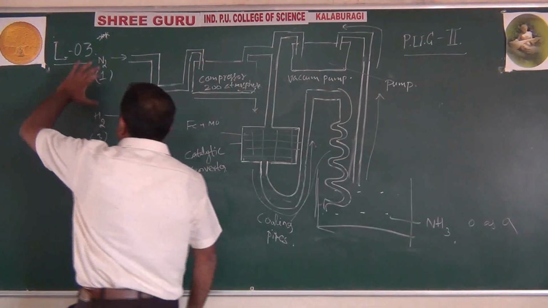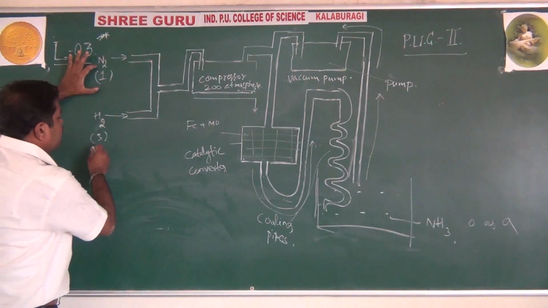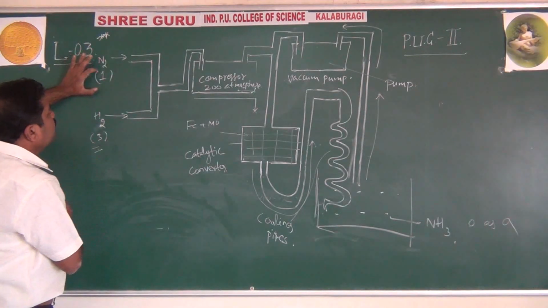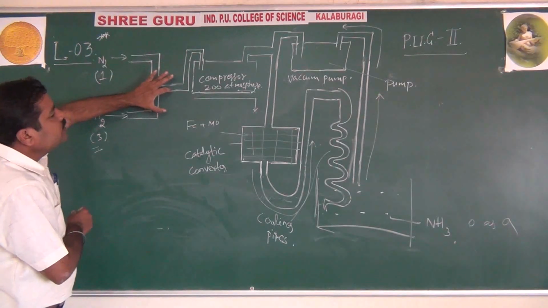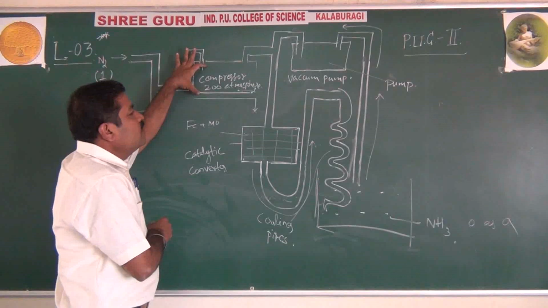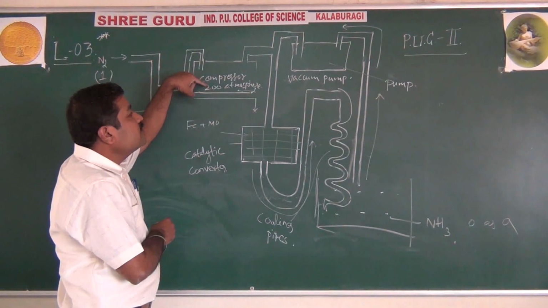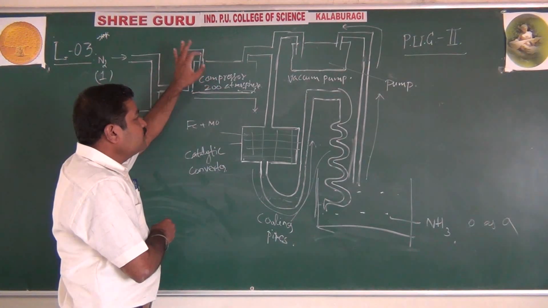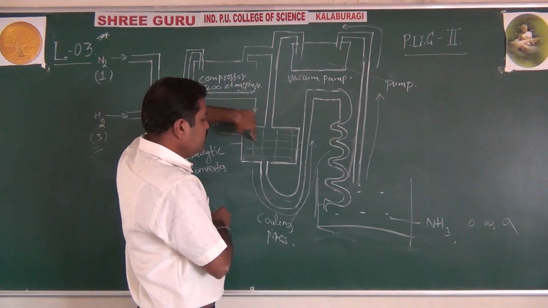First, see here. Take 1 volume of nitrogen gas and 3 volumes of hydrogen, pure hydrogen from the atmosphere, from the vacuum bubble. Pass this to the compressor first, where they are compressed to 200 atmosphere. I told you 200 to 300 atmospheric pressure. When they mix up, they will come outside here and then they are fed into the catalytic converter.